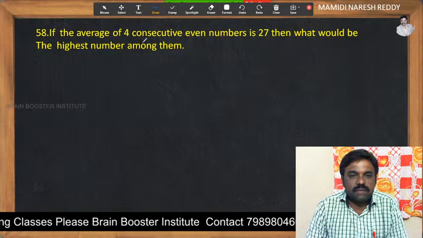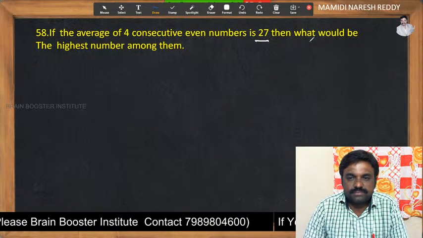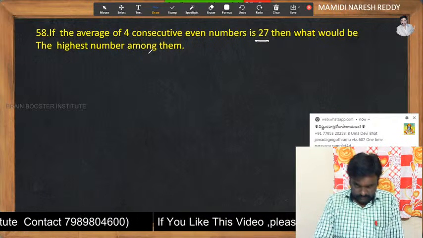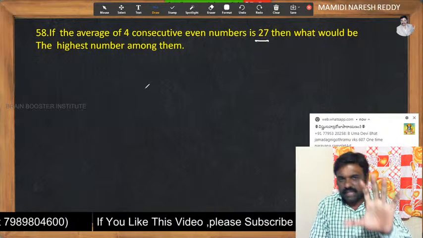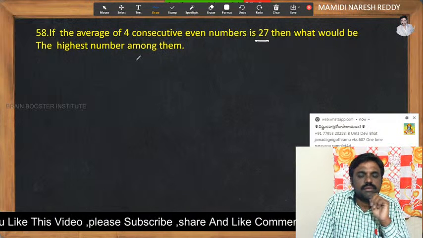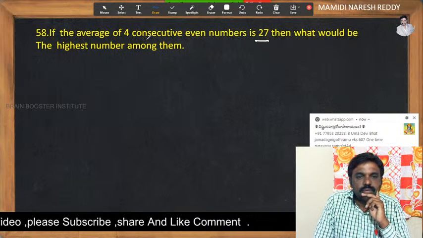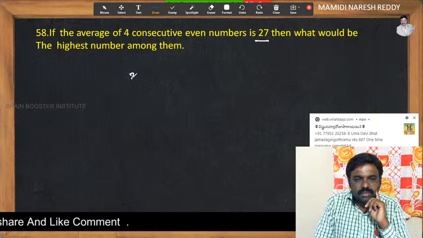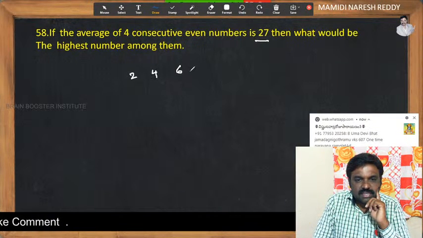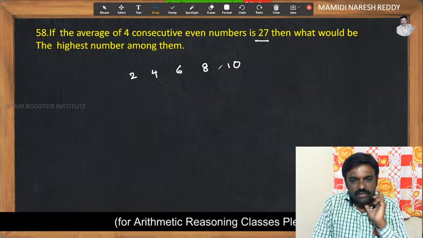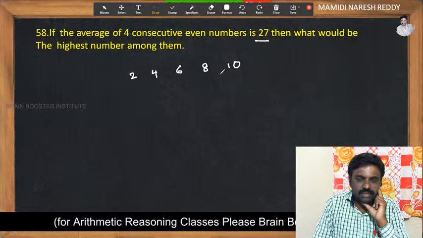If the average of 4 consecutive even numbers is 27, then what would be the highest number among them? Before explaining this problem, I am going to take a short problem. For example, I am taking the first 5 consecutive even numbers: 2, 4, 6, 8, 10. What is the average of these?